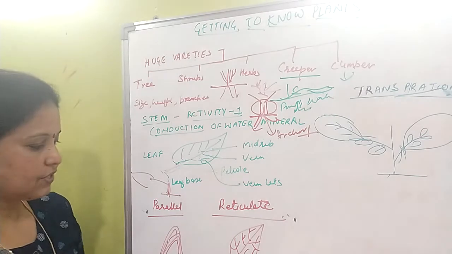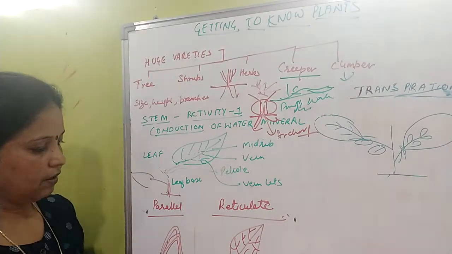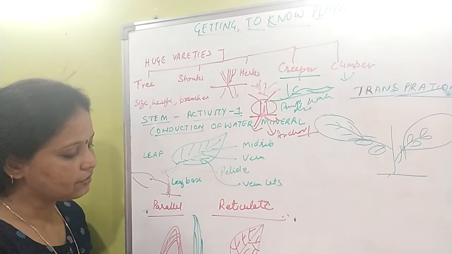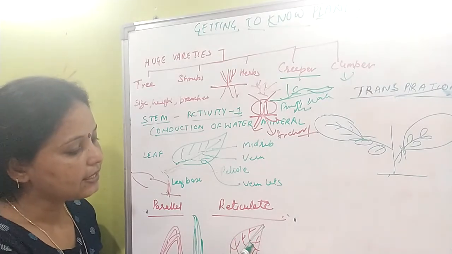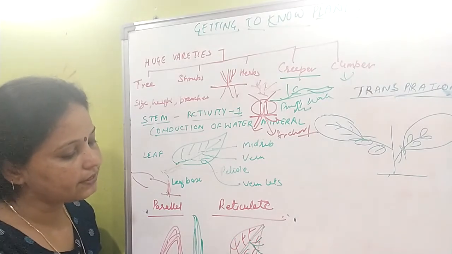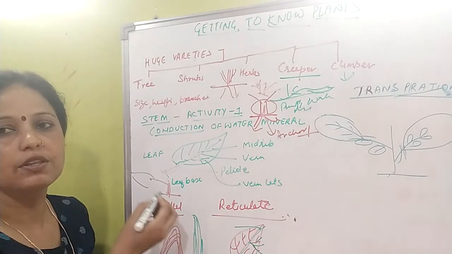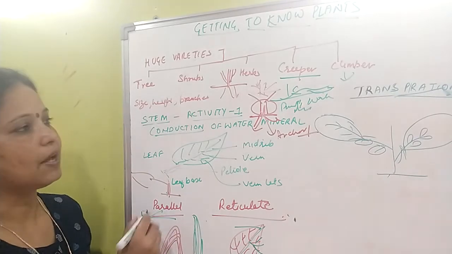In the parallel venation, we find the midrib, and along with it, the veins are parallel. But in reticulate venation, we find the midrib, then the veins, and when they are further divided, these are the veinlets. So this one is reticulate, and this one is parallel. In grass, paddy, wheat and maize, you will find parallel venation.